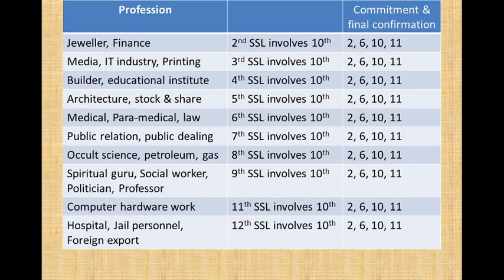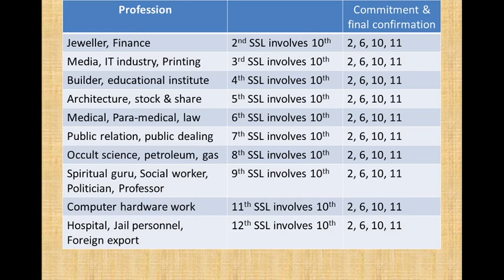If a person is in professions like jewelry or finance, then in his horoscope you will see the second cusp involves 10. If the person is in media, IT, or industry or printing, then the third cusp involves 10th.